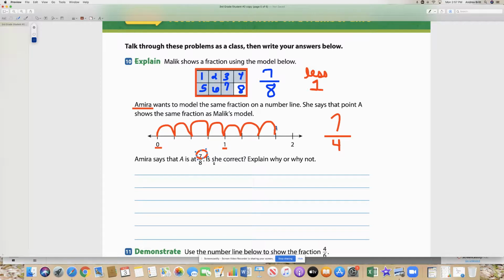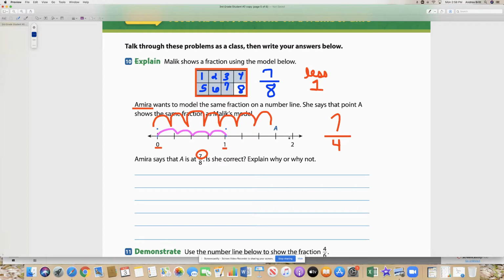Who can guess what she did wrong? Well, if you guessed that she counted all of the spaces, you would be right because there are 8 spaces total. So 1, 2, 3, 4, and then 1, 2, 3, 4.